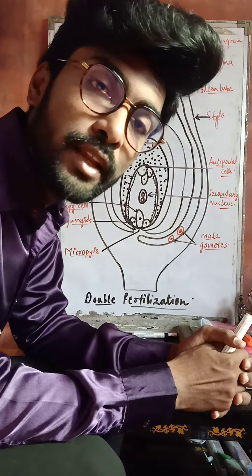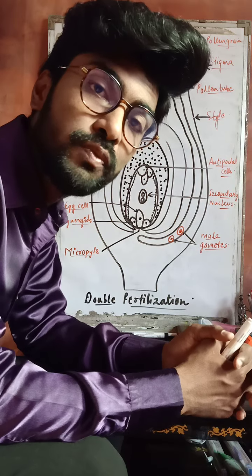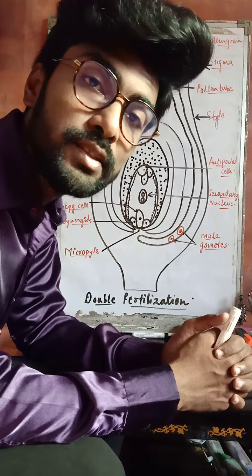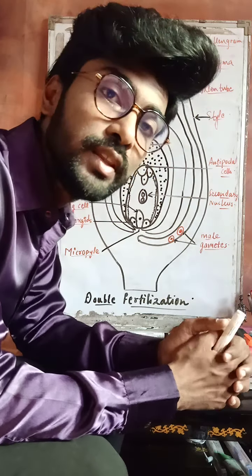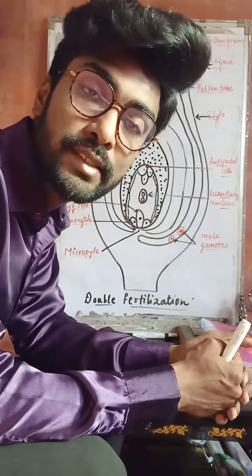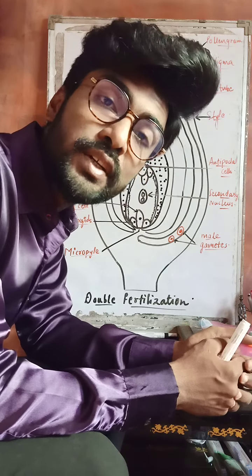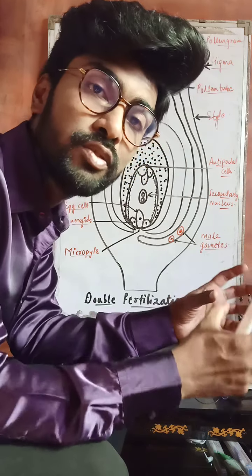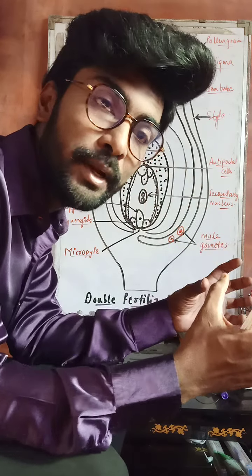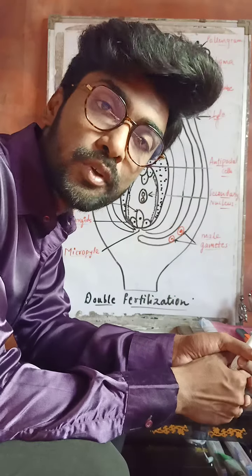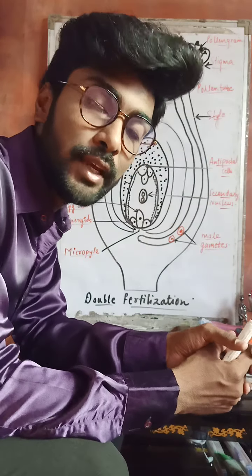Do you know what angiosperms are? Angiosperms are the plants which are generally called highly flowering plants, and in them we see this peculiar characteristic feature that is called double fertilization. Basically, what do you mean by fertilization? Fertilization is a process where a male gamete and a female gamete fuse with each other to form a diploid zygote. That process is called fertilization.